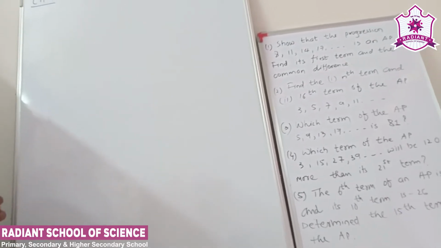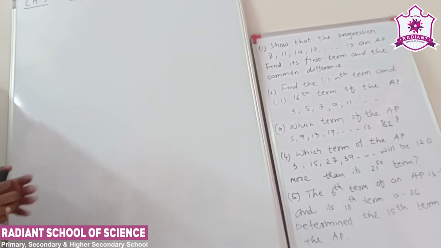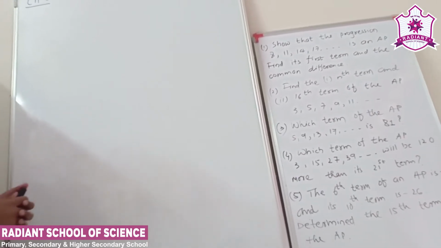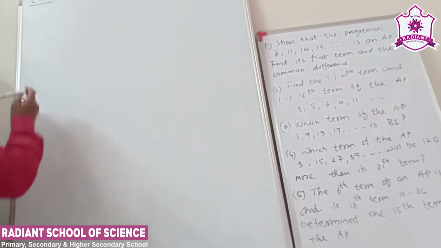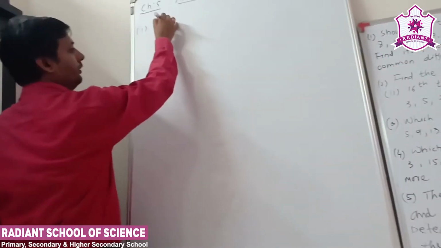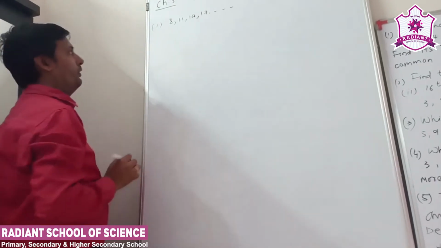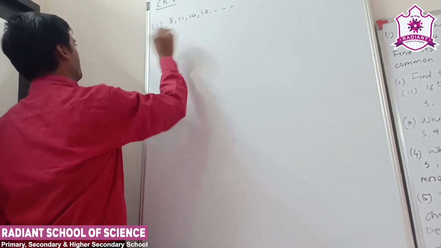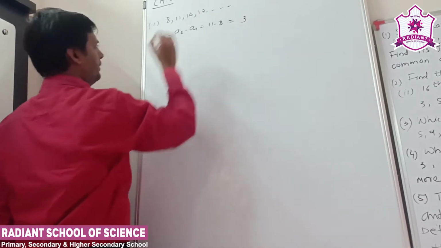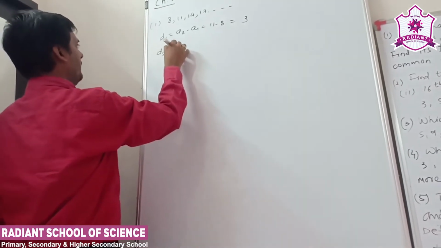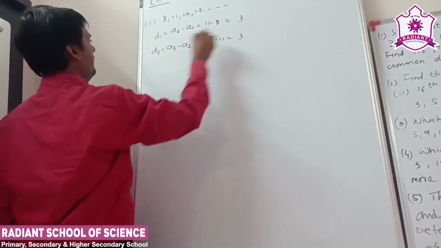First question, see the blackboard. If the progression 8, 11, 14, 17 is an AP, then find its first term and the common difference. First we check whether the given sequence is an AP or not, right? So question number 1, here the first is 8, 11, 14, 17. Now first find out the common difference. Suppose d1: second term minus first term. So 11 minus 8 is equal to 3. For the second difference, let's check a3 minus a2. So third term minus second term, again 3.